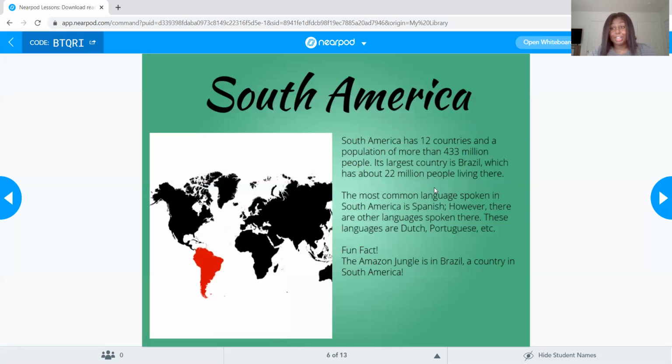The most common language here is Spanish, although there are other languages that are spoken here, like Dutch and Portuguese. I think we all probably know some people that speak either Spanish, Dutch, or Portuguese. And so there's a lot of people here that also speak those languages, which is really cool. But there are also more languages spoken here, not just the three. Just like in the US, how there's more languages spoken. And then a fun fact is that the Amazon jungle is in Brazil, and Brazil is a country in South America. All right, any questions here? All right, let's go on.